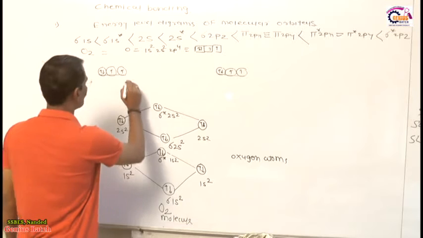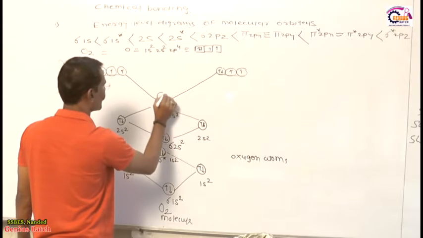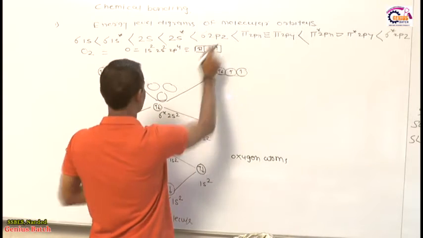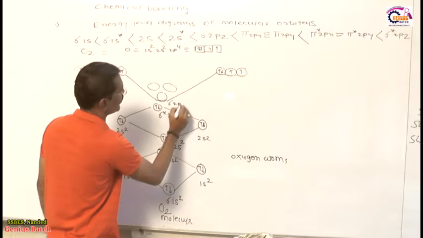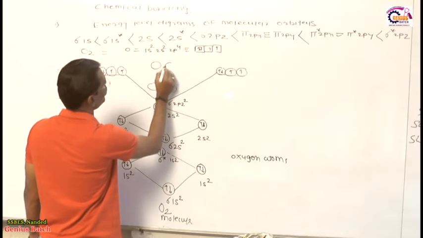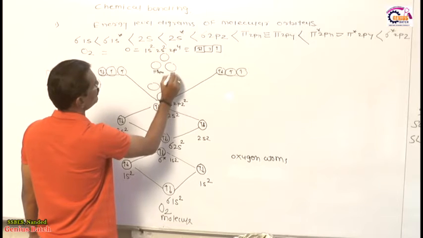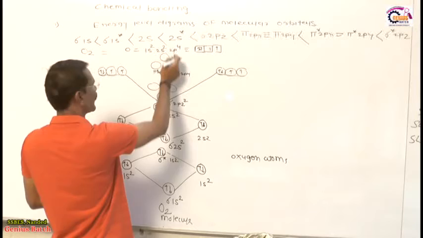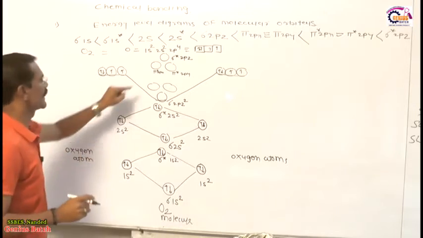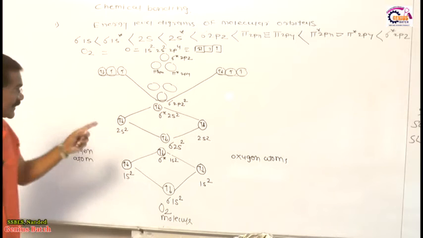Now friends, out of this p orbital, listen very carefully. Out of the p orbitals, one orbital, sigma, forms at very low energy, and the remaining 2 are called pi x and pi y, because the energy of sigma 2pz is lower. This is sigma 2pz, and its electronic configuration is 2 obviously. And this is called the 2 pi orbital, and this is a sigma star. This is pi star 2px, and this is pi star 2py, because these 3 are bonding and these 3 are anti-bonding. And this is sigma star 2pz, because the energy of pi star 2px and pi star 2py is less here as compared to sigma star 2pz. And this is the molecular orbital.